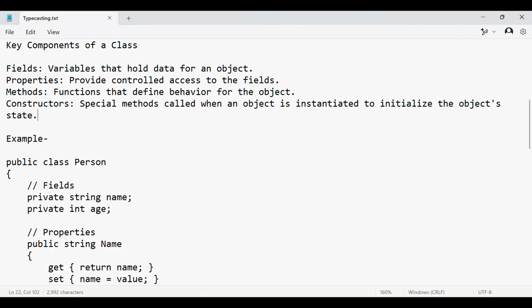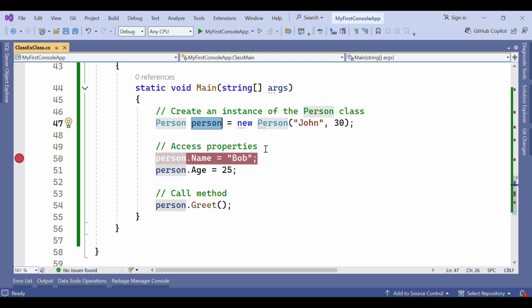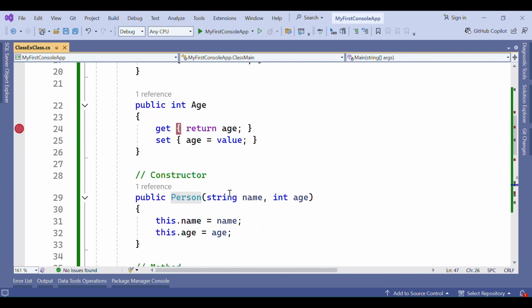Okay. So the explanation: fields, private string name, private string age, store the data for the person object. Properties name and age provide controlled access to the fields name and age. Constructor public Person initializes the person object with the specified name and age. Whatever values we passed when creating this object will be passed to this constructor.